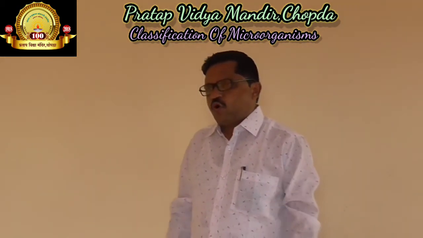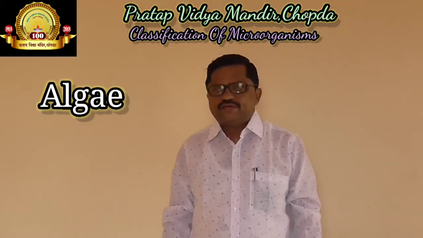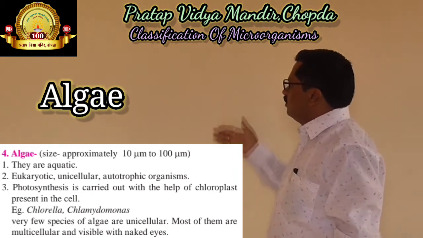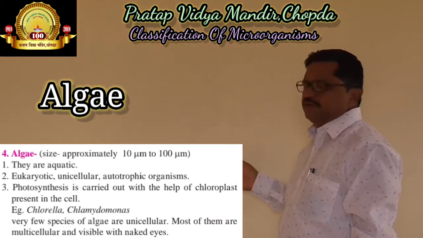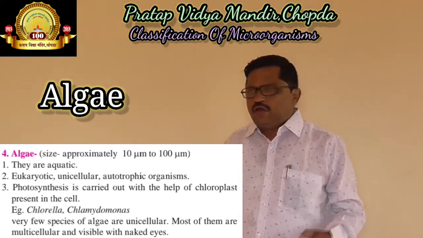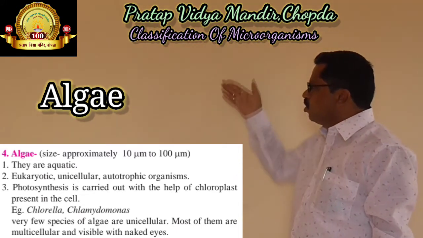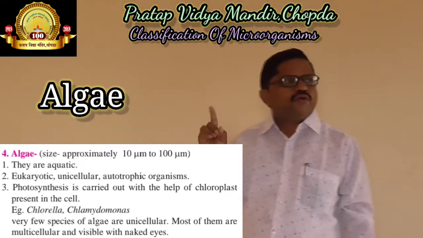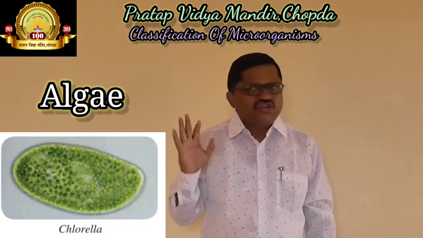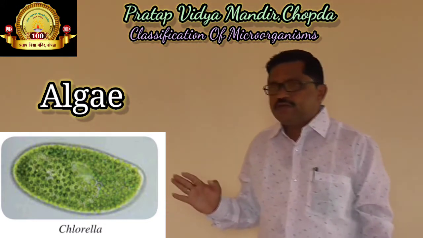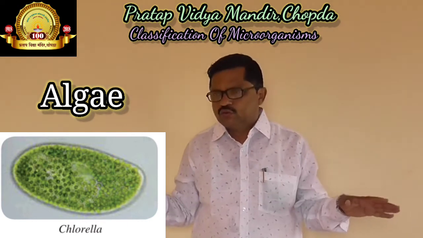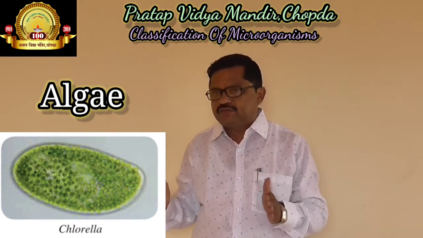The next subgroup of microorganisms is algae, and these are different characteristics of algae. Now friends, we are going to study the properties of algae. The first property is that algae are aquatic in nature. Aquatic in nature means they always live in the water. So they are called aquatic.